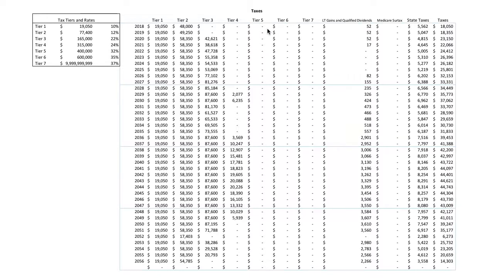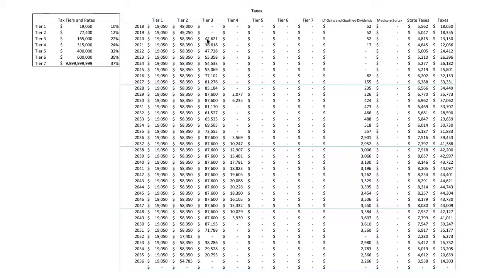So for this client, we can see that there are 2 years where they're going to be in tax tier 2 before jumping up to tax tier 3. And what that does is it gives us an opportunity for 2 years. Do we want to take more from the IRAs than is needed? And we can take that money for 2 years at 12% before we jump into tax tier 3 when we're going to be taking that at 22%.